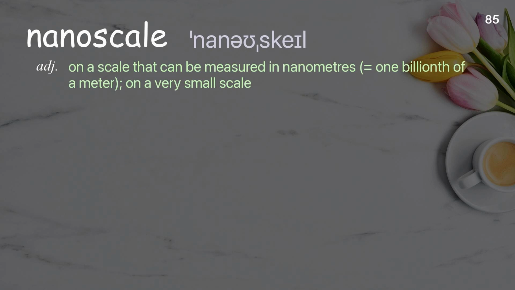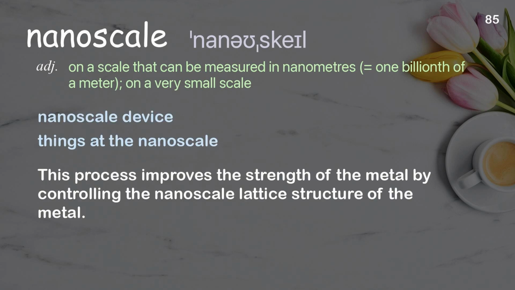Nanoscale. On a scale that can be measured in nanometers, where a nanometer equals one billionth of a meter; on a very small scale. Examples: Nanoscale device. Things at the nanoscale. This process improves the strength of the metal by controlling the nanoscale lattice structure of the metal.